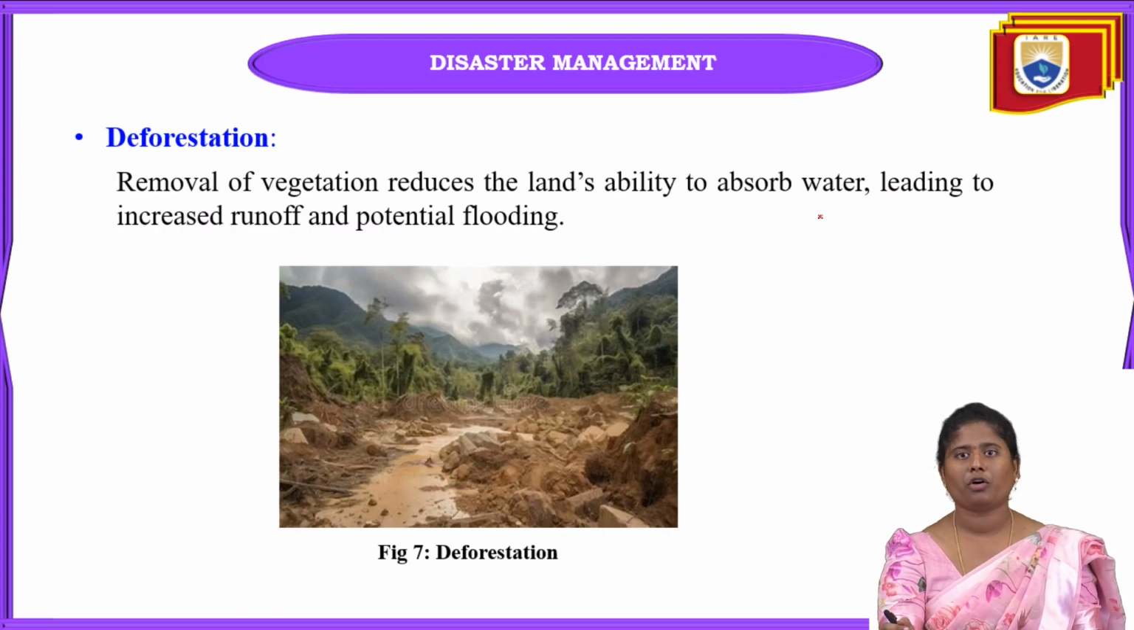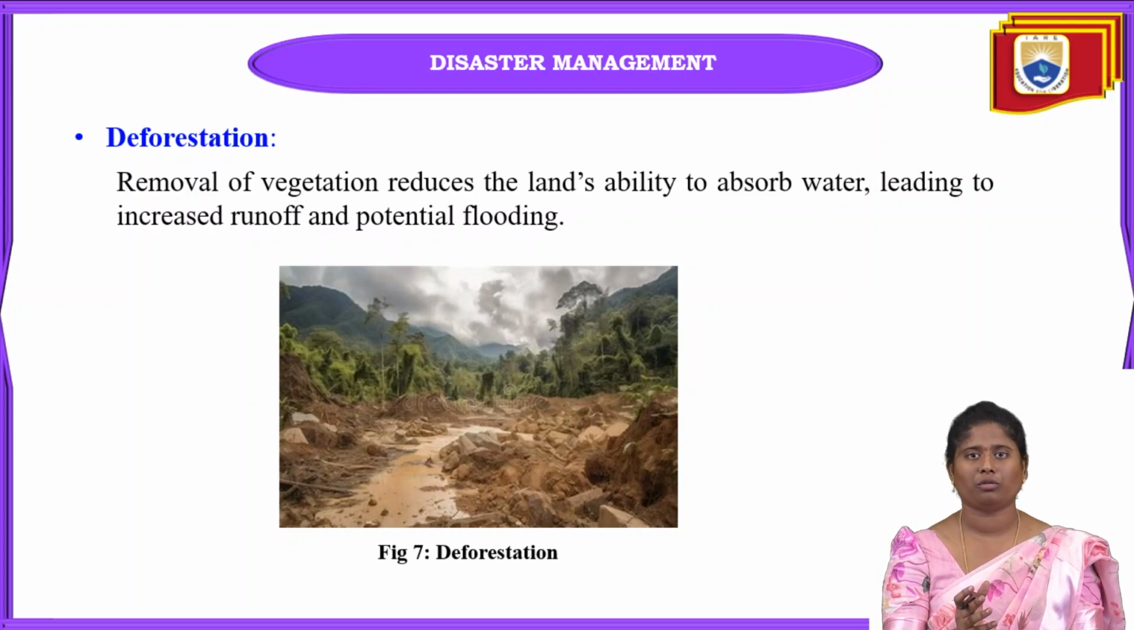Next one is deforestation. In deforestation, if we cut the trees or remove the vegetation, that will reduce the land's ability to absorb water. Of course, if a plant has to grow, water should be there. Moisture content should be there for the roots also. If the roots do not have any water, of course they can't grow.